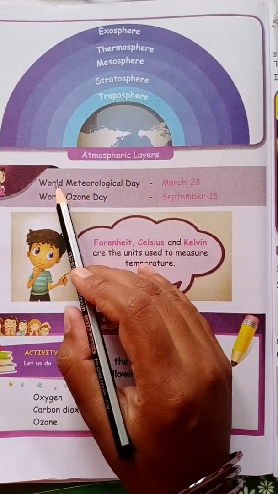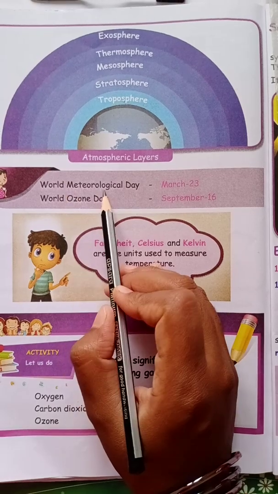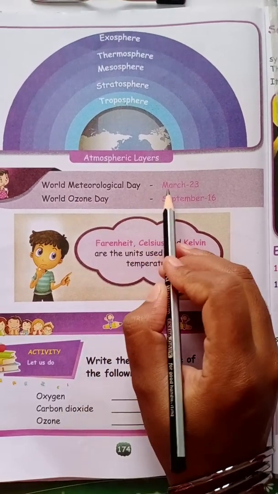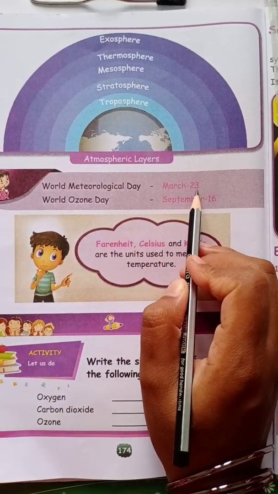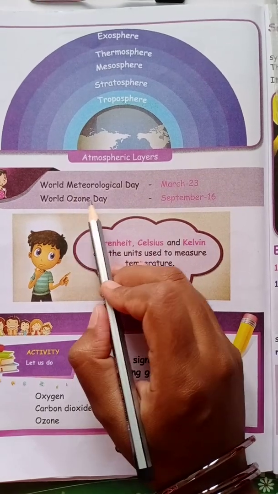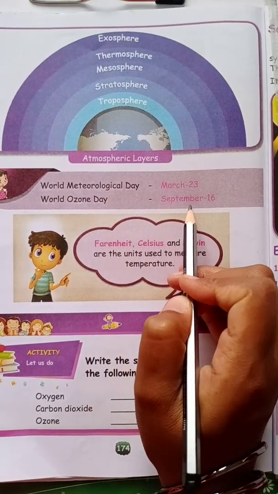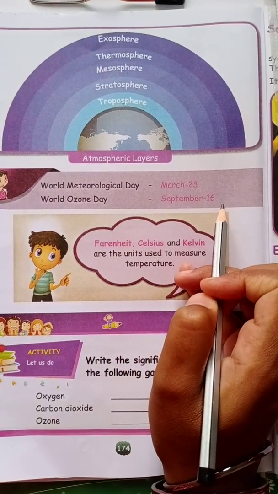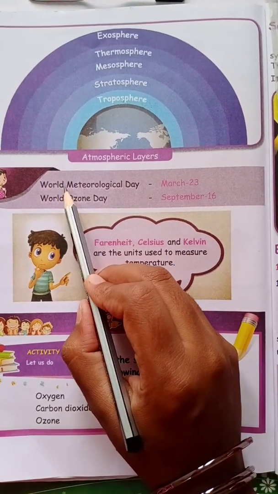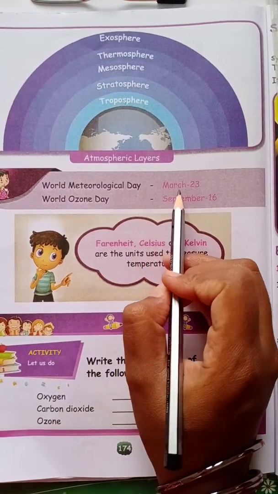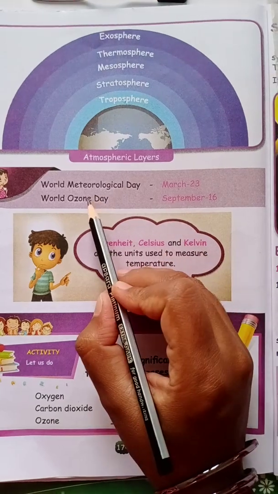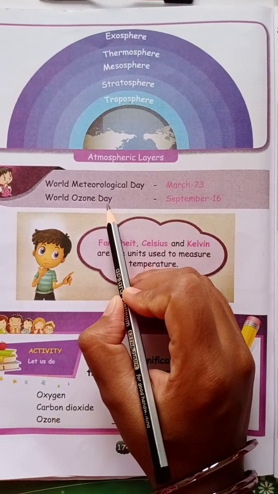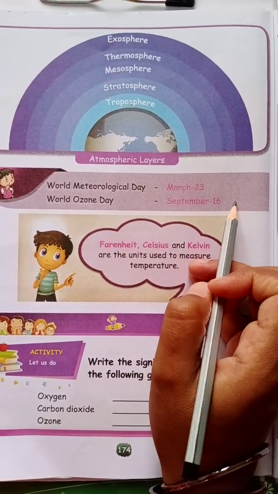Okay, children. Here, World Meteorological Day is on March 23rd and World Ozone Day is on September 16th.